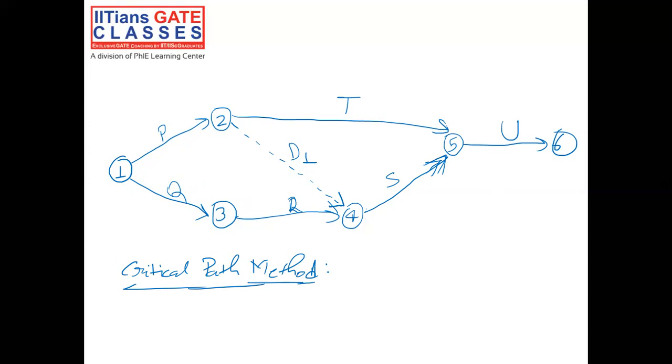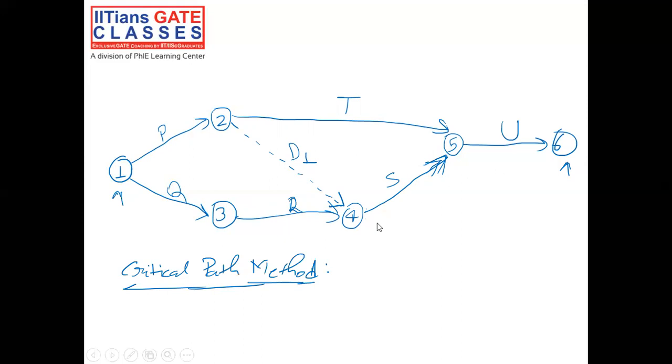Now what is this critical path? It is the maximum time consuming path from the first event to the last event in the network diagram. The time taken along the critical path is termed as the expected project completion time, and the activities along the critical path are termed as critical activities.